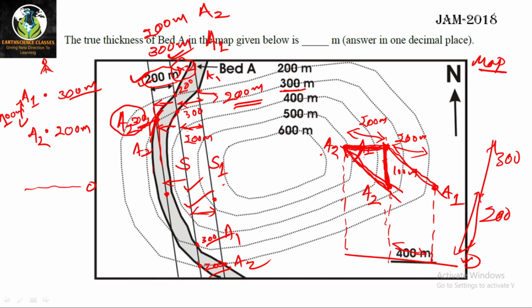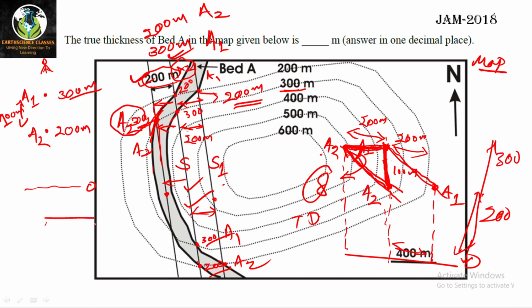This will be the angle of the bed, or the contact, with the horizontal. That means this is your true dip. What is true dip? True dip is the angle of inclination of the bed with the horizontal. So you are getting the angle of inclination here, which is your true dip. Okay. So now you can plot a triangle like this.